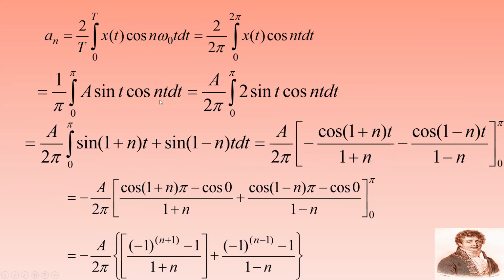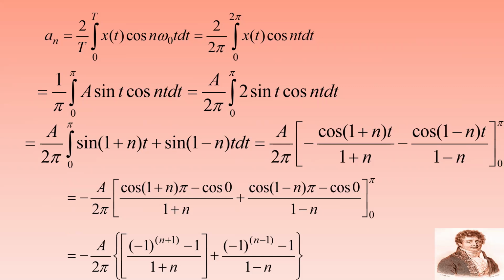Because omega naught equal to 1, instead of cos n omega naught t you will get cos n t. So you will have A by 2 pi integral 0 to pi of sin A cos B. So sin A cos B can be written using 2 sin A cos B; you can just multiply and divide the equation to get the 2 sin A cos B form.